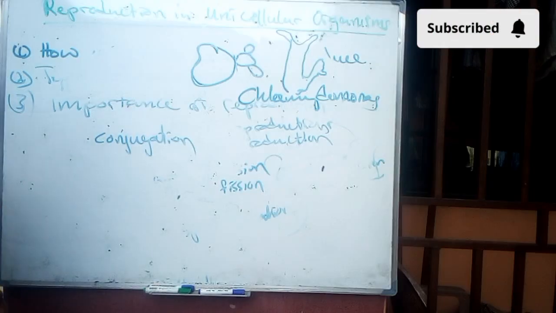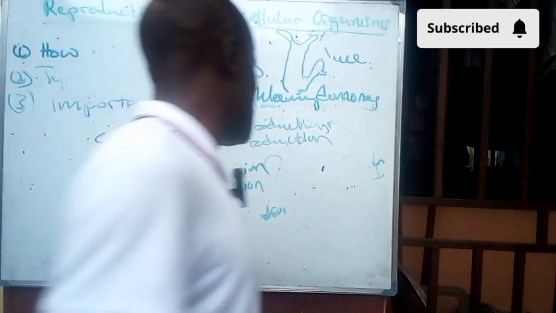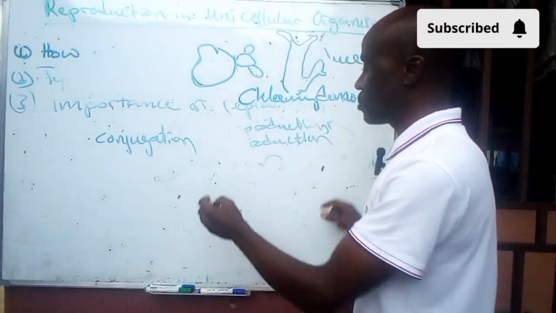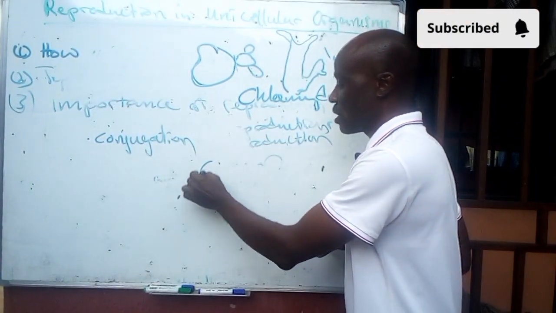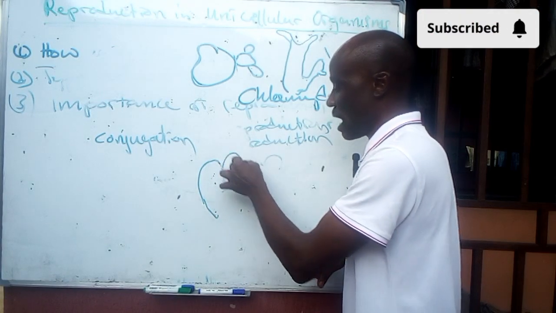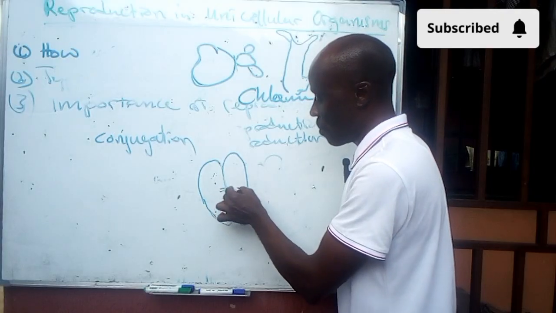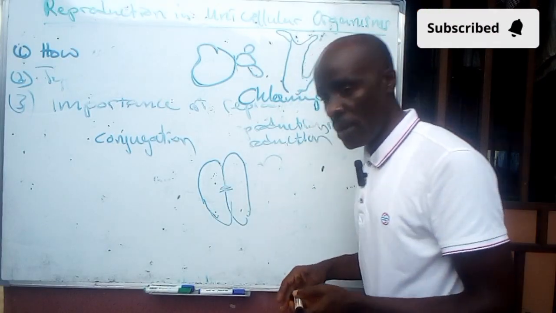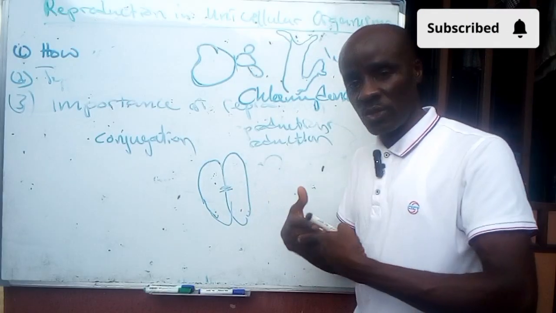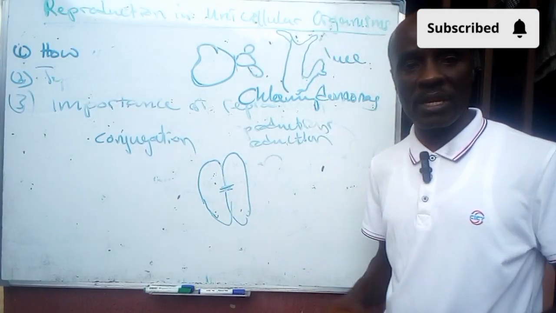Conjugation. In this process, two cells will come together, like something such as Paramecium. Another example is Spirogyra. They come together and form a kind of bridge. A protrusion will come out between them and join together, making a bridge, bridging the two nuclear materials.